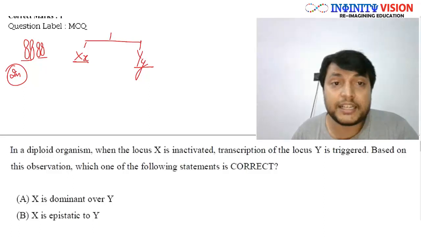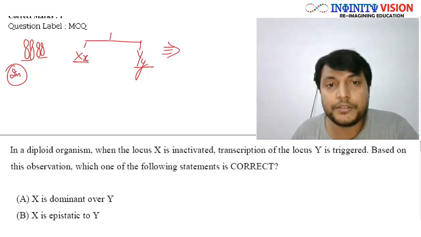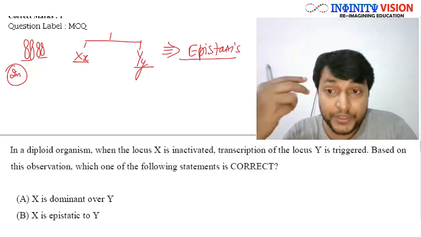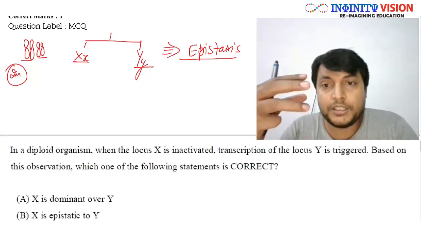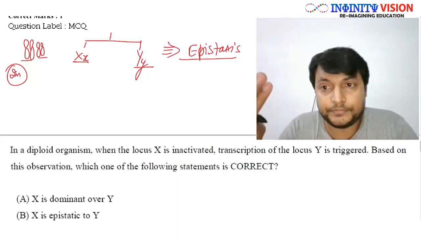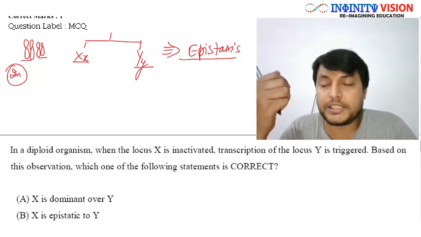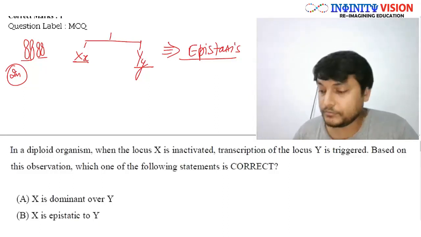When the genes are interacting, then we call such a phenomenon epistasis. Many a times we find that the function of one gene is controlled by the other. Okay, as in, let me first tell you one example.